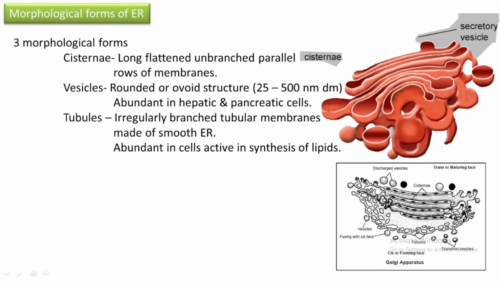What are tubules? Coming to the margin of the endoplasmic reticulum, in this picture you can see some irregularly branched tubular membranes. And they are made up of smooth endoplasmic reticulum. They are called tubules. And where are these tubules abundant? In those cells that are very active in lipid synthesis, the tubules are more abundant.